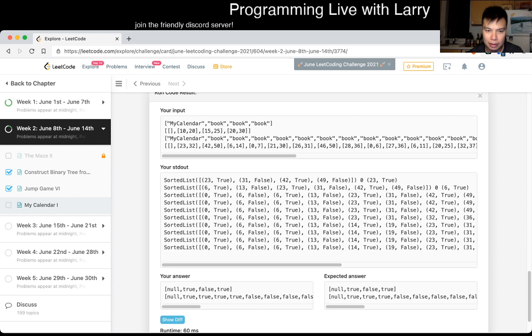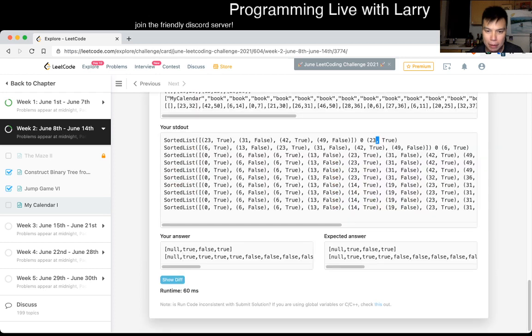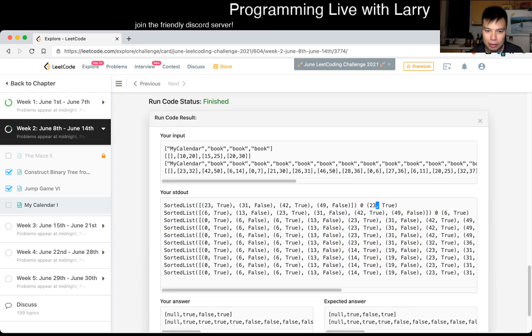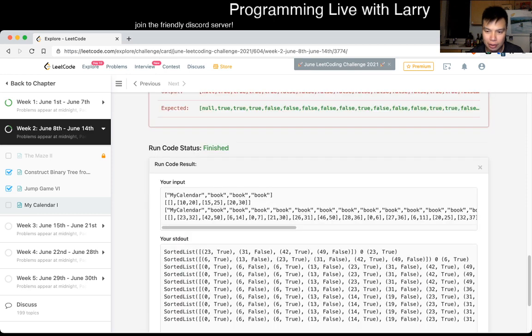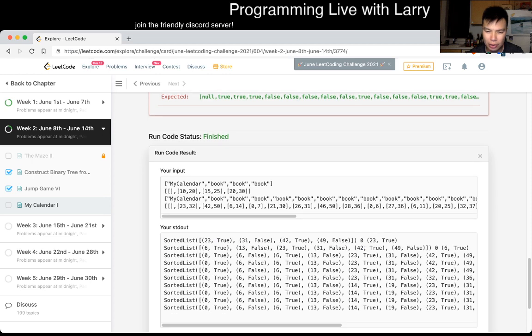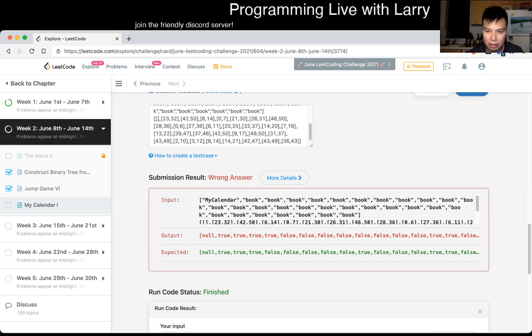Okay, so yeah, it does 23. 23 and 31, okay. 42 and 50, that's Gucci. 6 and 14. Okay, so that's good. This is also true. That's basically what I said, right? But why is the is start not right?